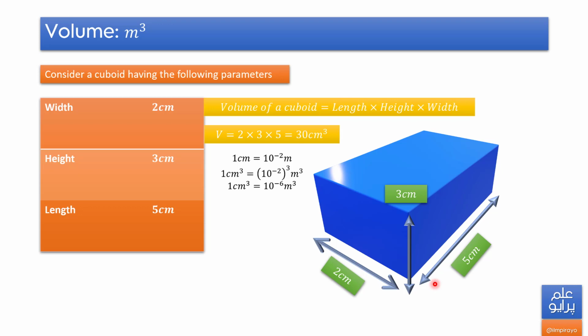But we have to convert it into SI unit, that is meter cube. So 1 centimeter equals 10 to the power minus 2 meters. Cubing both sides, 1 cm cube equals 10 to the power minus 2, whole cube, that is 10 to the power minus 6. Therefore, 30 cm cube will be equal to 30 times 10 to the power minus 6 meter cube. That's 3 times 10 to the power minus 5.